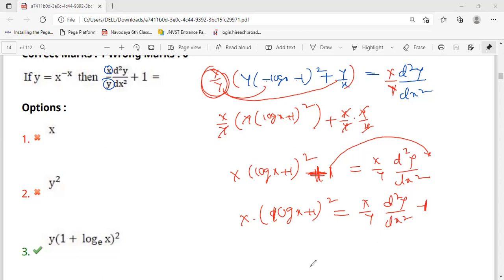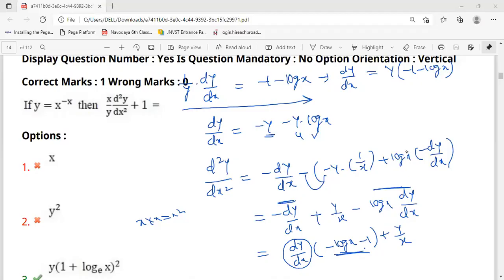Okay, now is anything missing? Actually here we have to take, here minus is already there, so here we need to take plus itself. So it will become minus y by x. That's why we are getting minus 1 there. If you replace this minus with plus, we'll get plus 1.